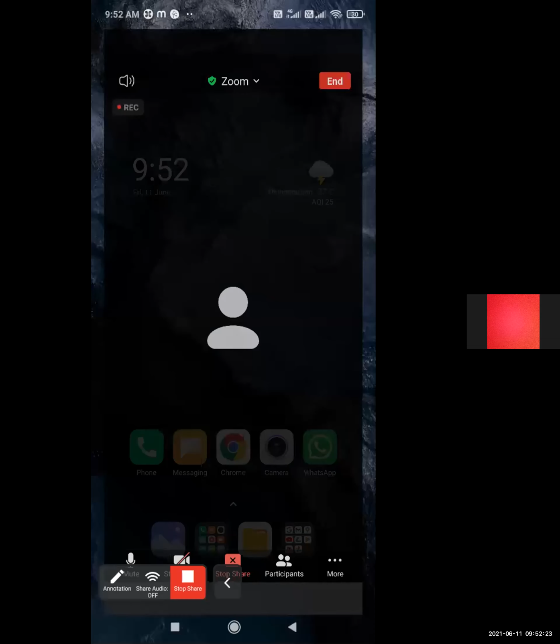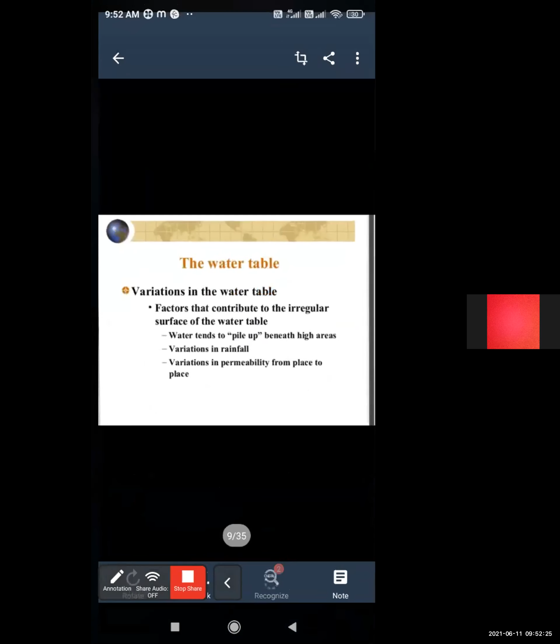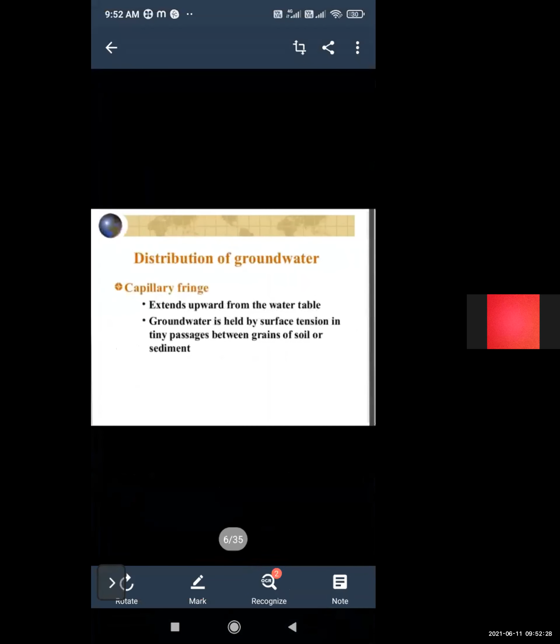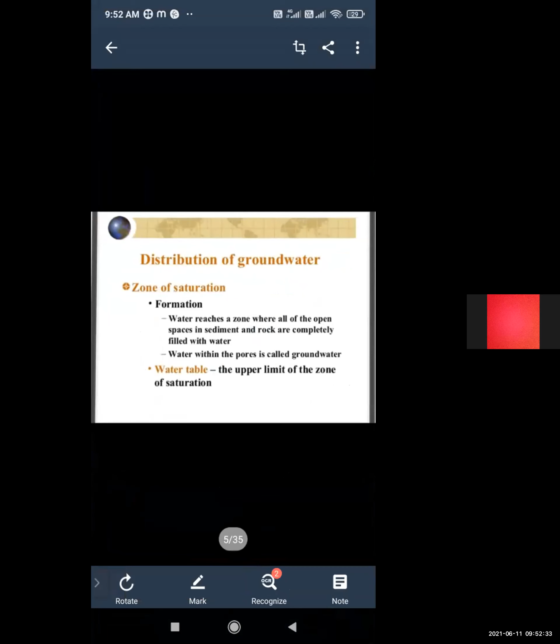Here is the distribution of groundwater in different zones. So what is the zone of saturation? Water reaches a zone where all the open space in sediment and rocks is completely filled with water. That is how we define the zone of saturation. In the zone of saturation, rocks and soil voids are filled with water.